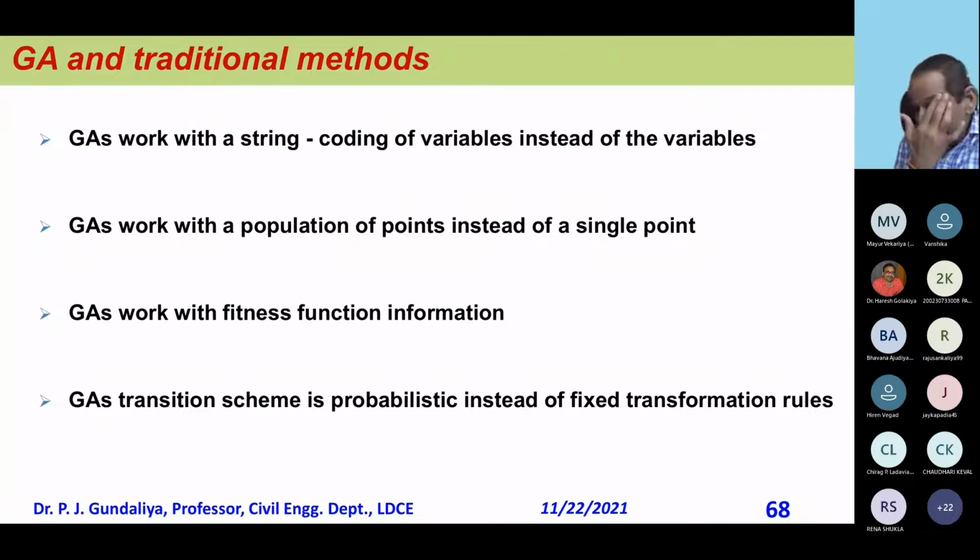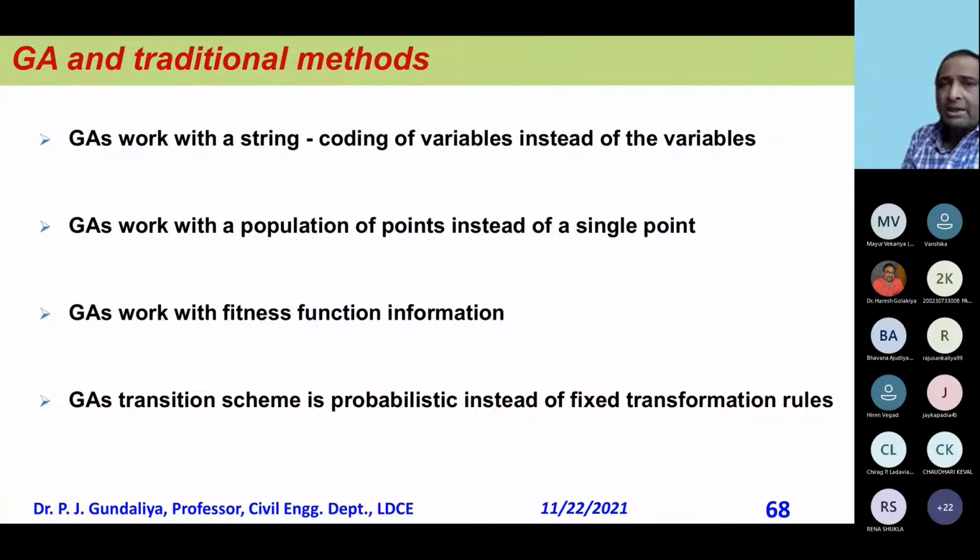Something is great about it, and we'll see that, because I'm going to give you some problems. So GA works with fitness function information. Now, there is something we call the objective function. An objective function is something in numbers, like 2 legs to 3 legs, or x1, x2.